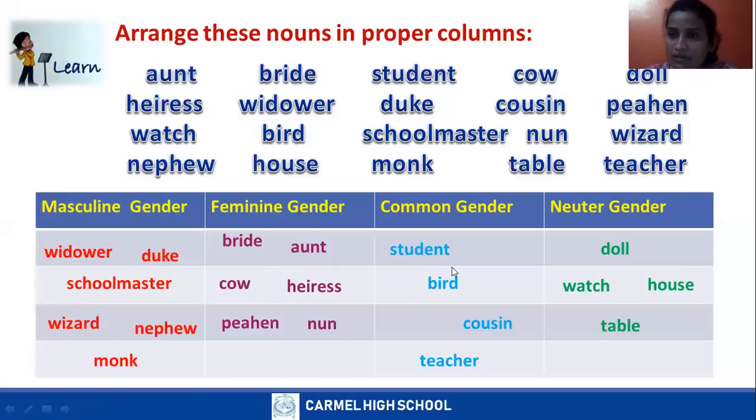Student can be girl or boy. Bird can be male or female. Cousin could be male or female. Teacher, male teacher or female teacher. Doll, watch, house, table. I hope you all understood this exercise.